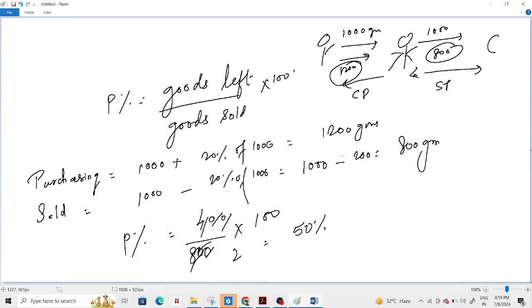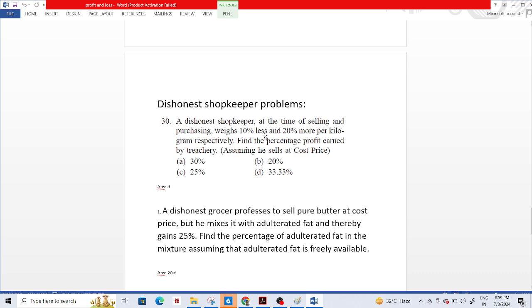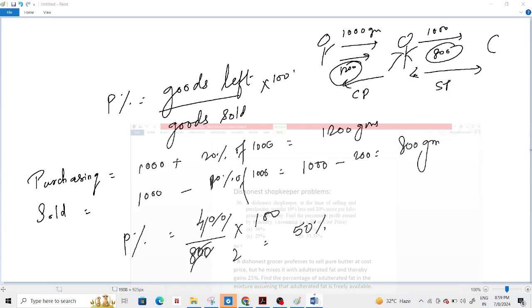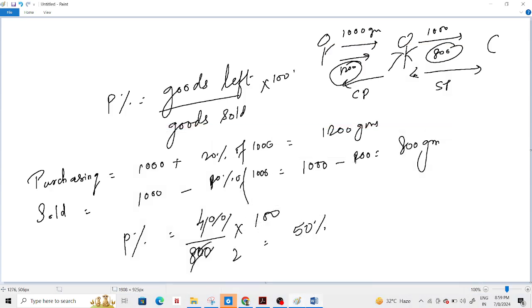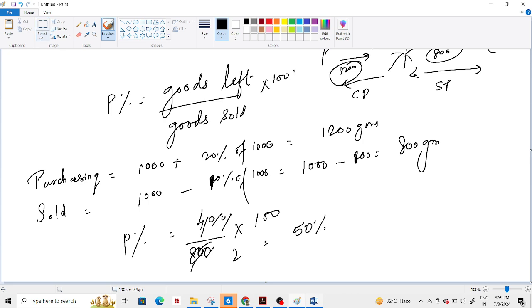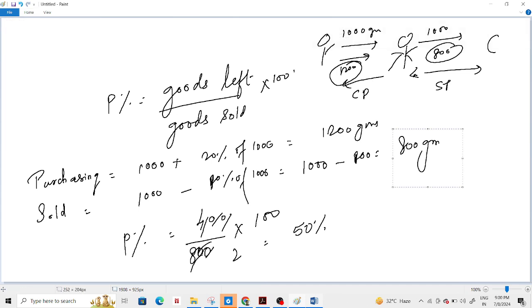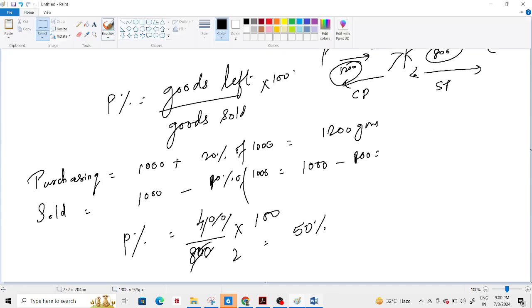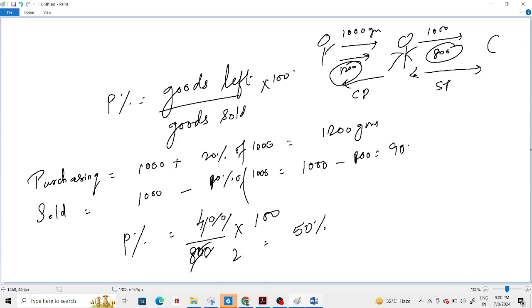It's a mistake, I think. Oh sorry, this is supposed to be 10%. At the time of selling 10% less, so this is going to be 900. Sorry, I made it 20% by mistake. So he purchased 1200 and he sold 900.